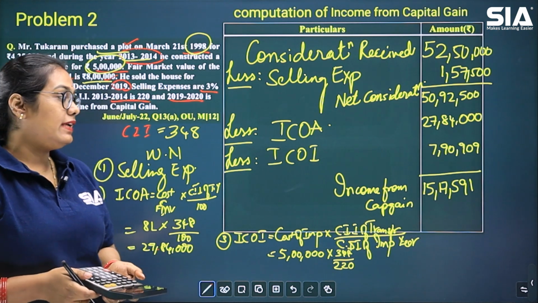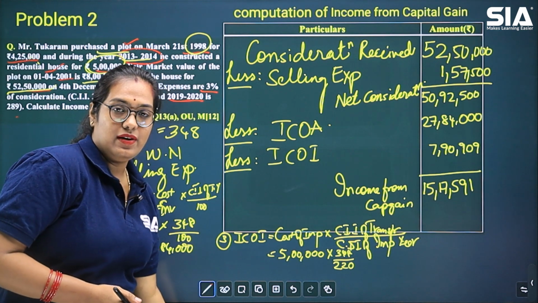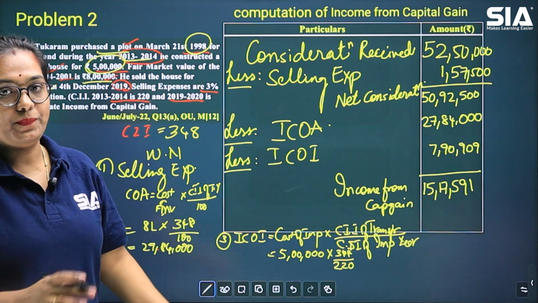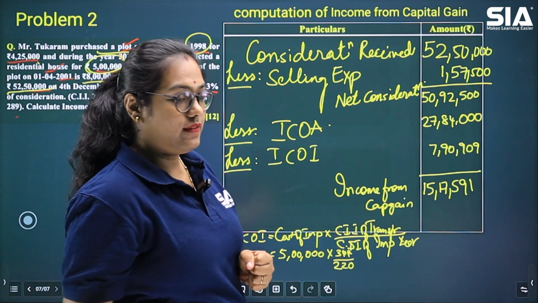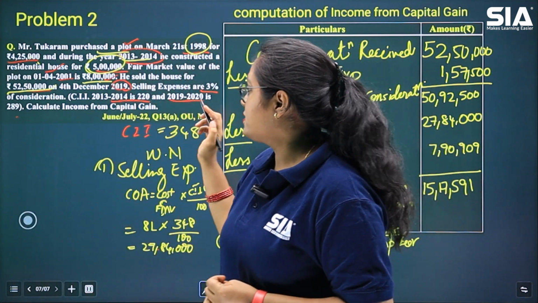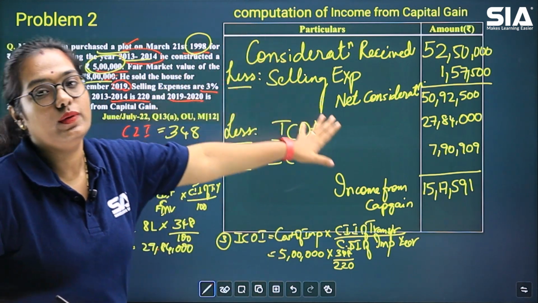How much is it? 15,17,591. Now let's see what we have done quickly for the entire problem. First we looked for the consideration received, that is our selling price of the house. It is given to us as 52,50,000. Directly this value we have entered over here.